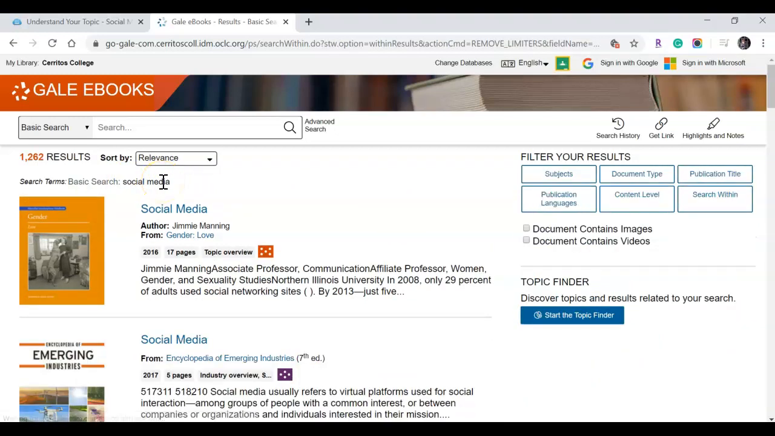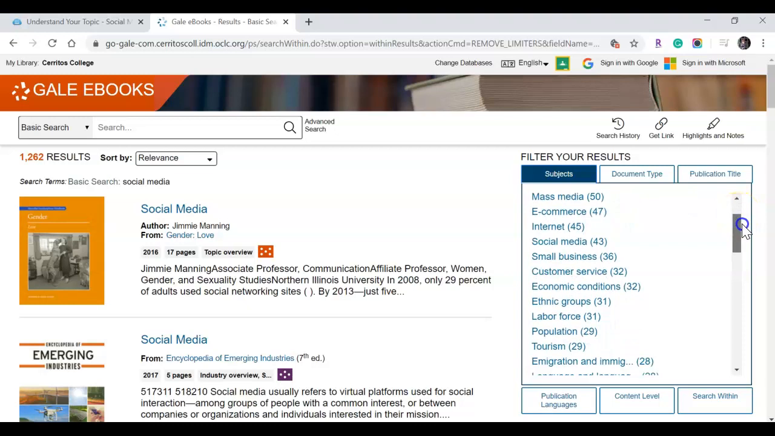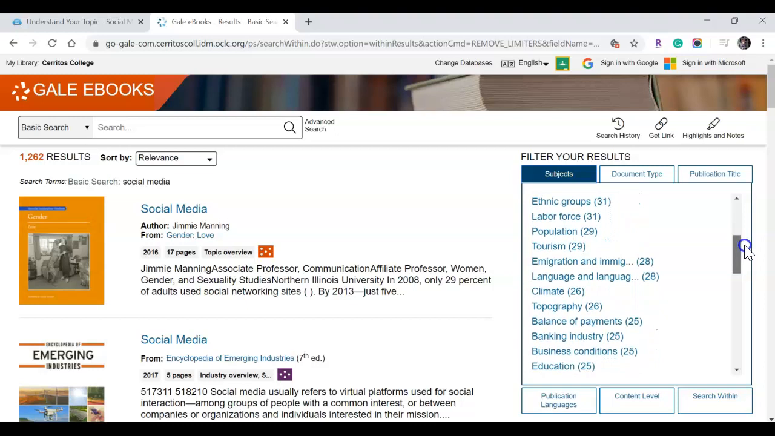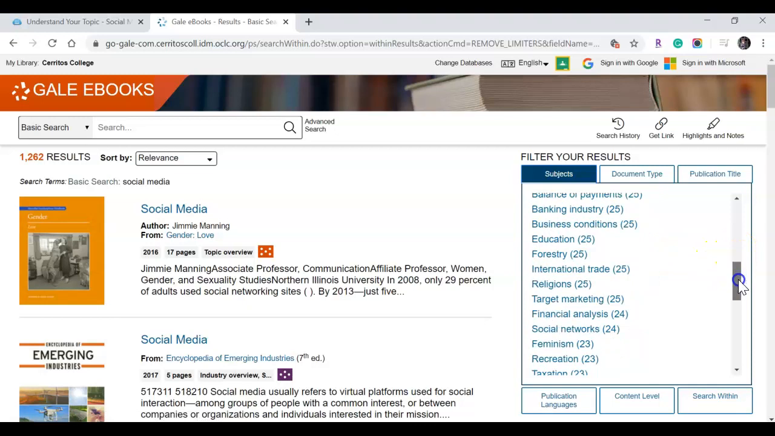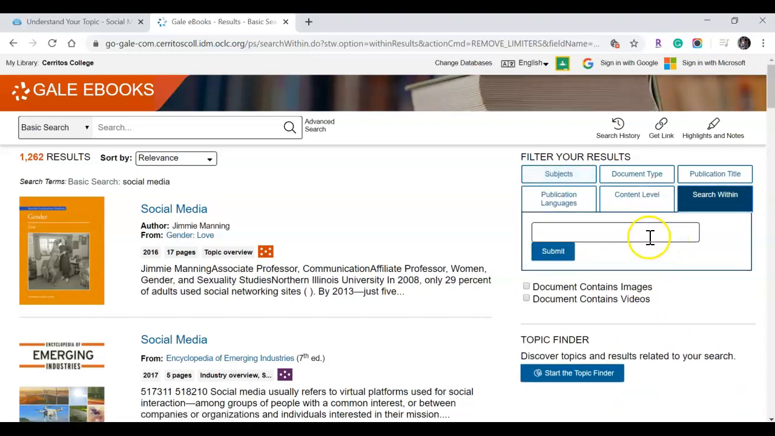If you haven't narrowed down your topic of social media to a subtopic, or you haven't gotten more specific yet with your topic, clicking on the subject terms here will give you a great idea of directions in which you could take your paper, such as e-commerce, small businesses, ethnic groups or race, tourism, climate, feminism, celebrities, marketing, etc.